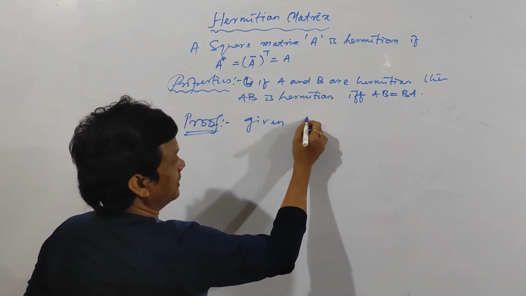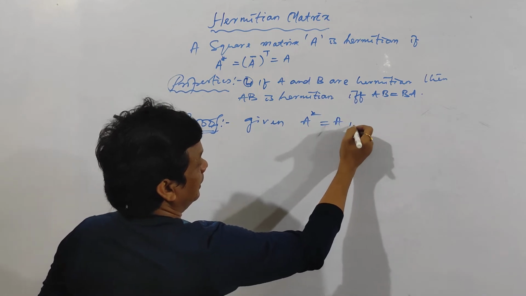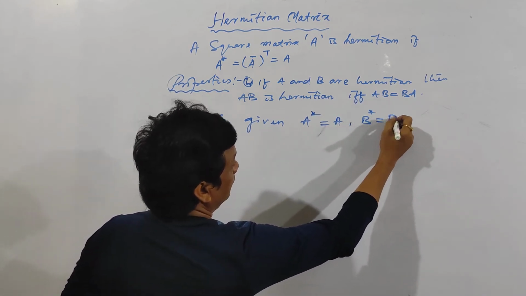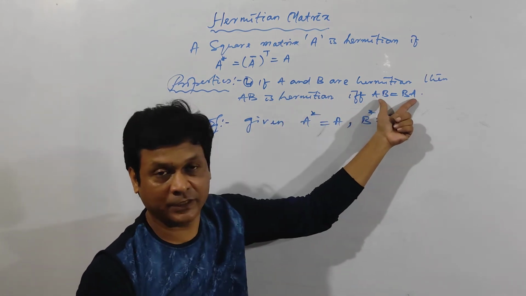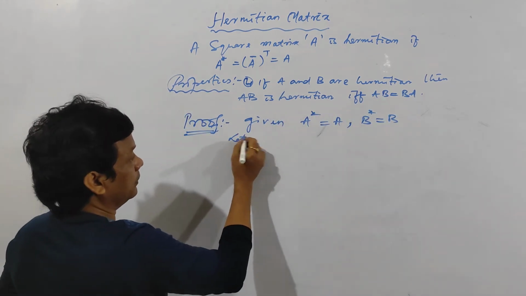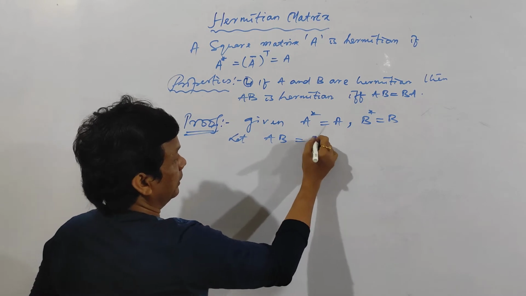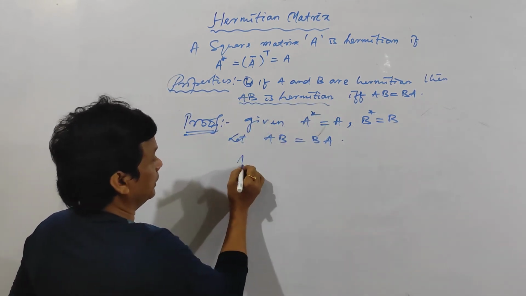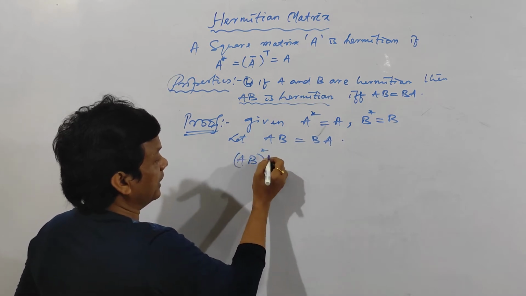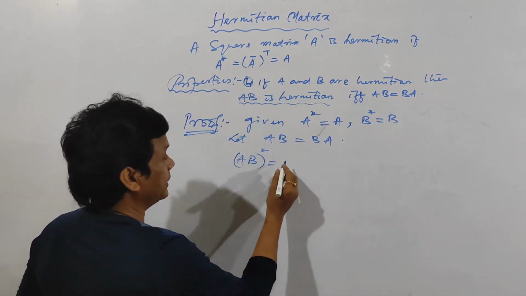A and B are Hermitian. That means A star is equal to A and B star is equal to B. Clear? Now you have to prove AB is Hermitian if and only if AB is equal to BA. Clear? So let AB is equal to BA. Now you have to prove AB is Hermitian. So how to prove? That means AB star is equal to AB. I have to prove. And what is the AB star?